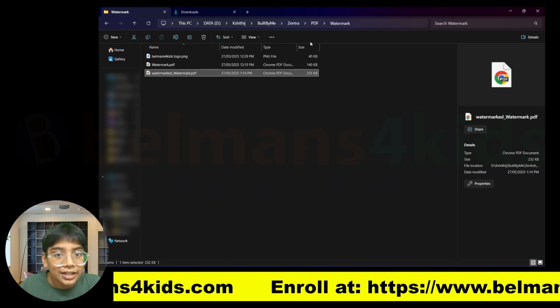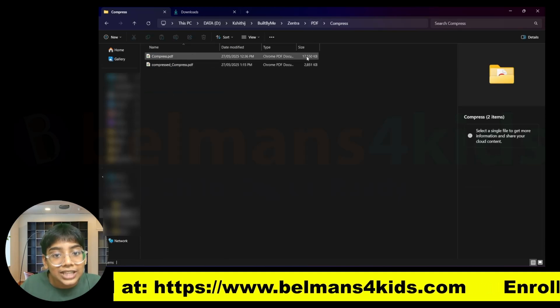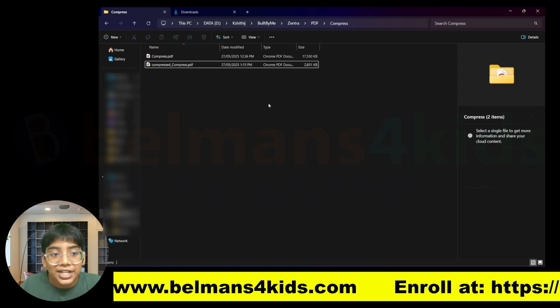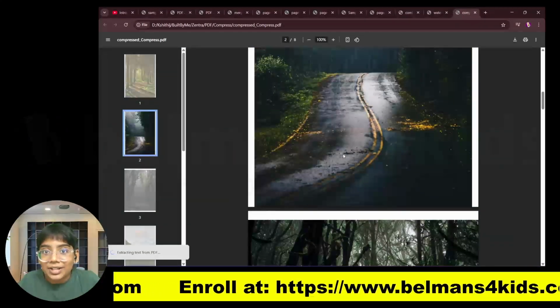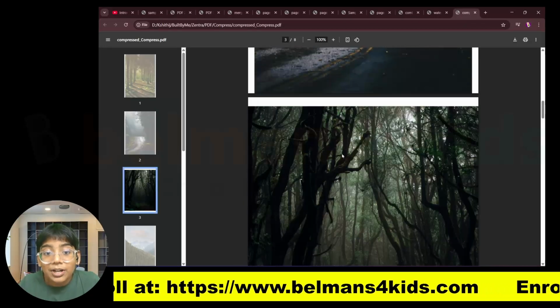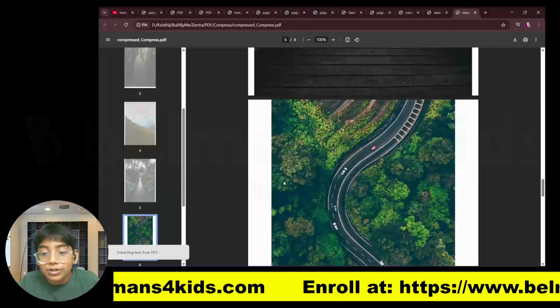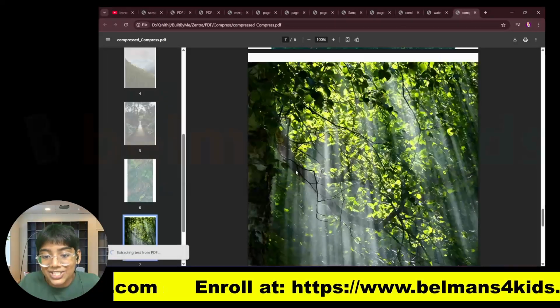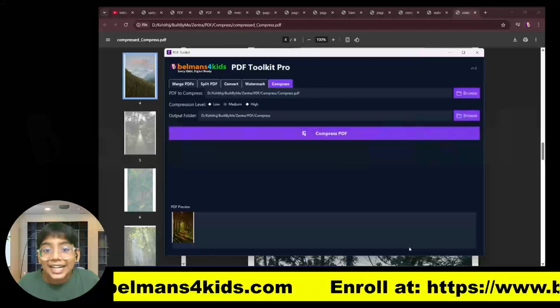Let's go over here, let's go to the folder location, and you can see this is 17 MB and this is just 2.8 MB. Now let's open it up, and you can see this is just the forest PDF that we made before, and it was a really huge file size, and you can see it still looks really good even after compressing it so much, right? Yeah, this is so nice. So that is it for the PDF toolkit.